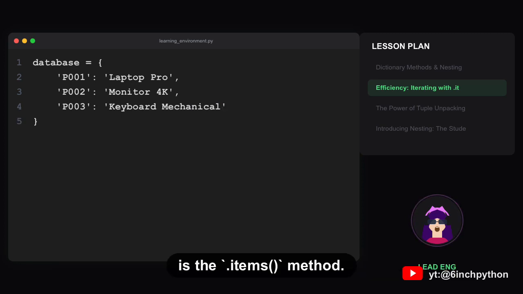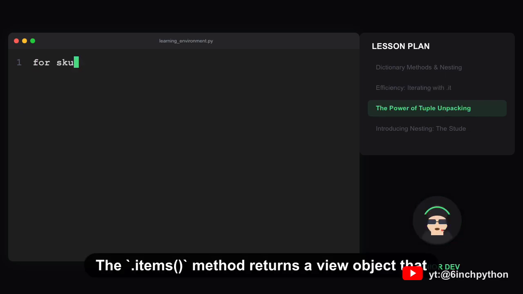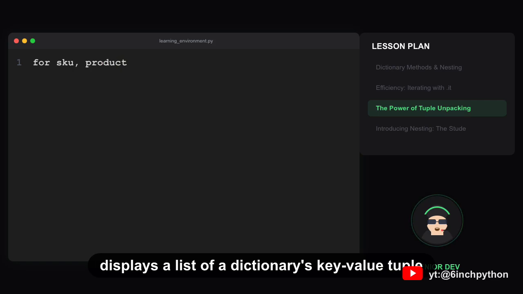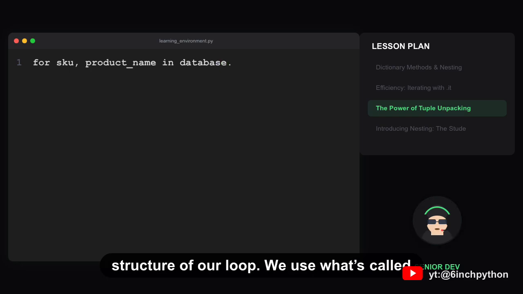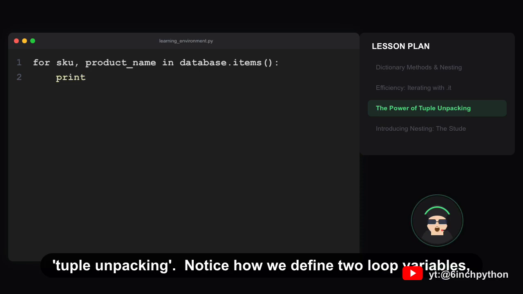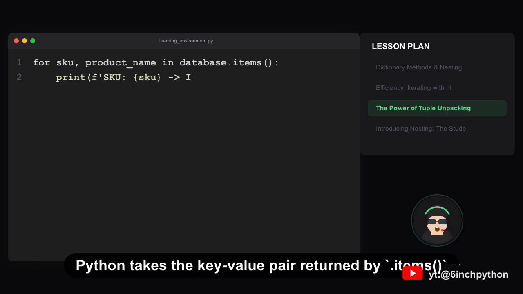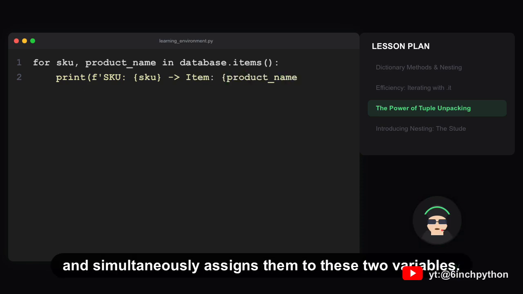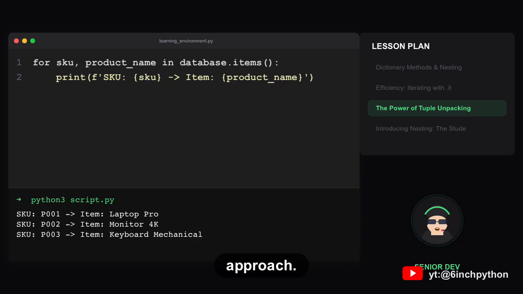The professional solution is the .items method. The .items method returns a view object that displays a list of a dictionary's key-value tuple pairs. The magic happens right here, in the structure of our loop. We use what's called tuple unpacking. Notice how we define two loop variables, SKU and product name, right in the loop definition. Python takes the key-value pair returned by .items and simultaneously assigns them to these two variables. This is faster, cleaner, and the standard Pythonic approach.